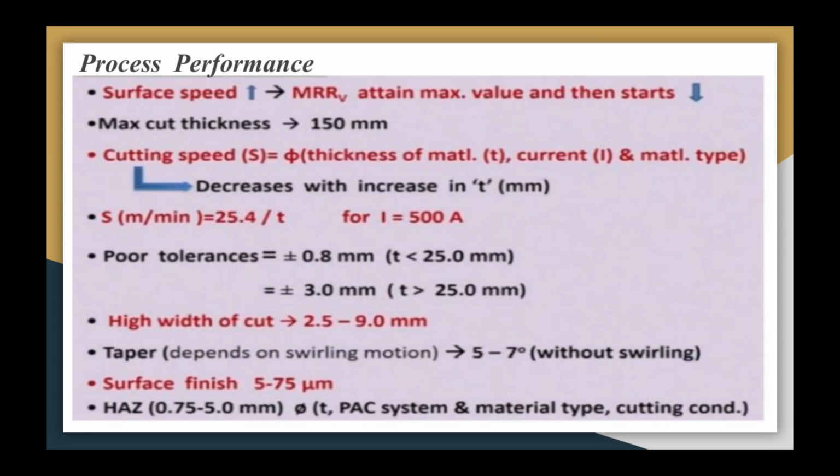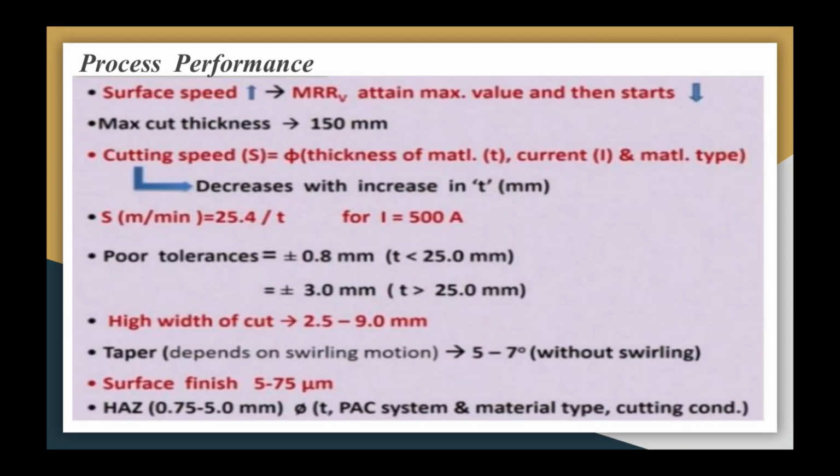The cutting speed is affected by the thickness, that is small t, of the material being cut, type of material being cut, and the current being used for the cutting. Cutting speed, capital S, we have to measure in meter per minute, is found to decrease with increase in thickness.